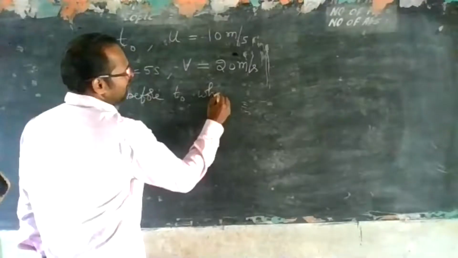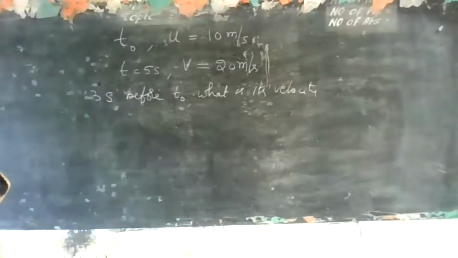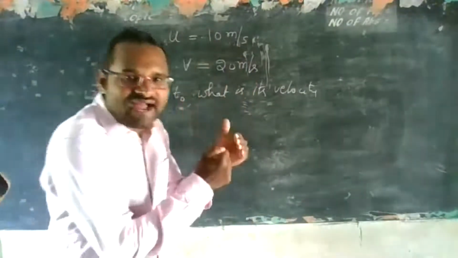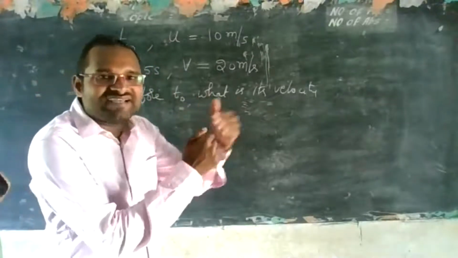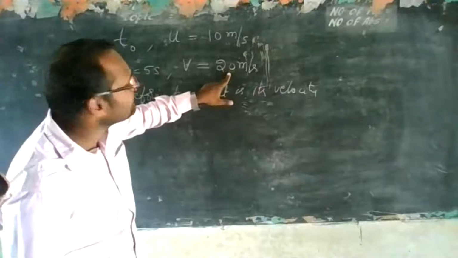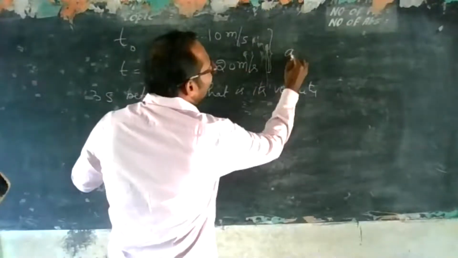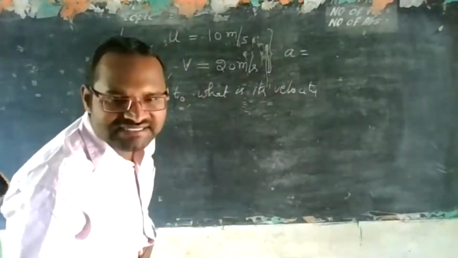Got it? So what is given? They are taking some fixed time t naught. The velocity of the particle at that time is given as 10 meter per second. You imagine that it is the initial time, from where we are starting. After t naught, 5 seconds later, the velocity has become 20 meter per second. From this data, can we find the acceleration?